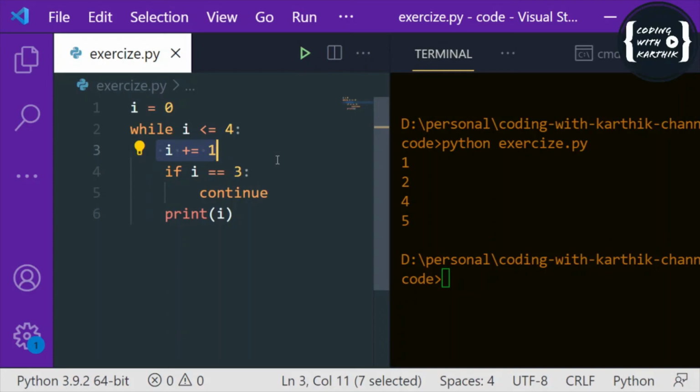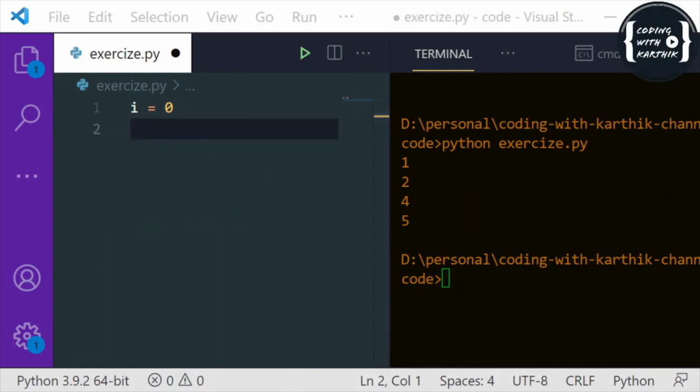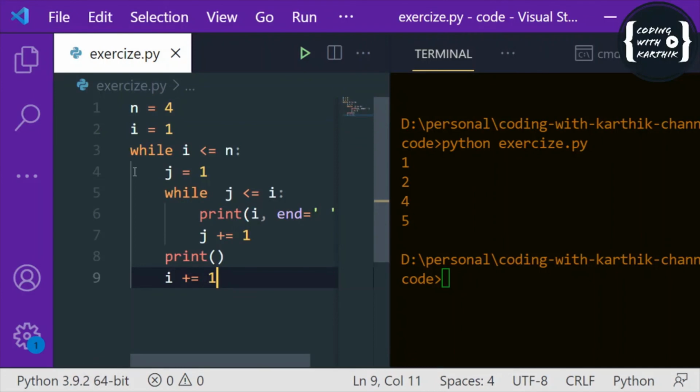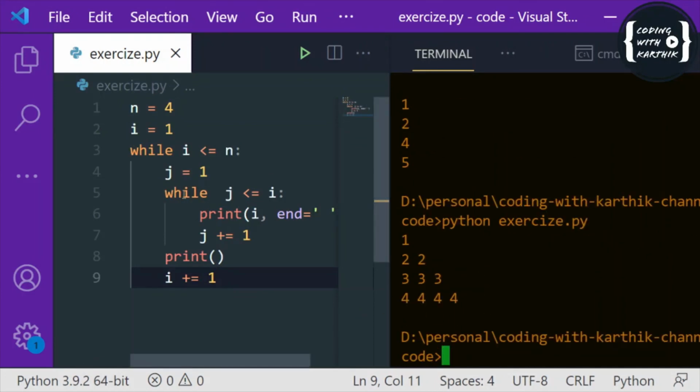Next is nested loop. A nested loop is nothing but, as we saw while printing those numbers, using a loop inside another loop. That is what a nested loop is, as we see in the example. Let me just get that code. So this is the nested loop we discussed before. Since we are using a loop inside another loop, it becomes nested.